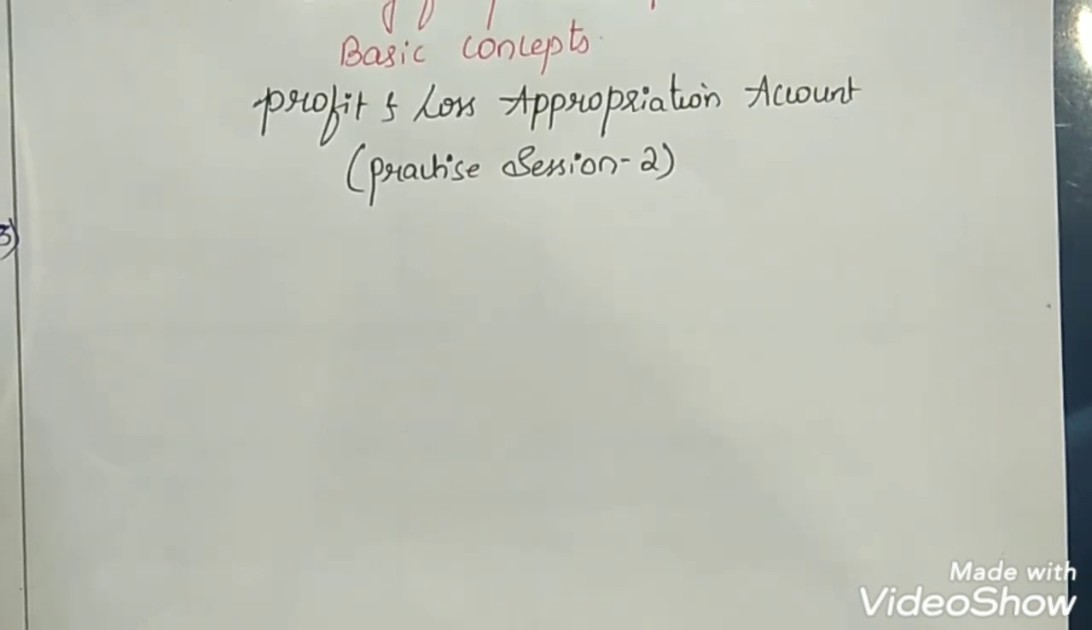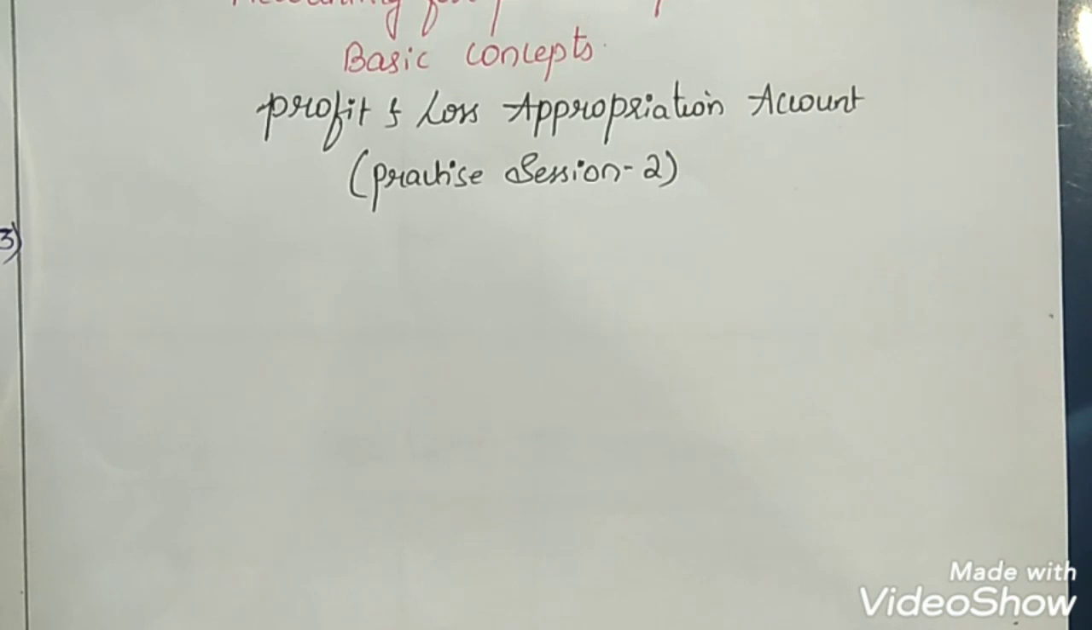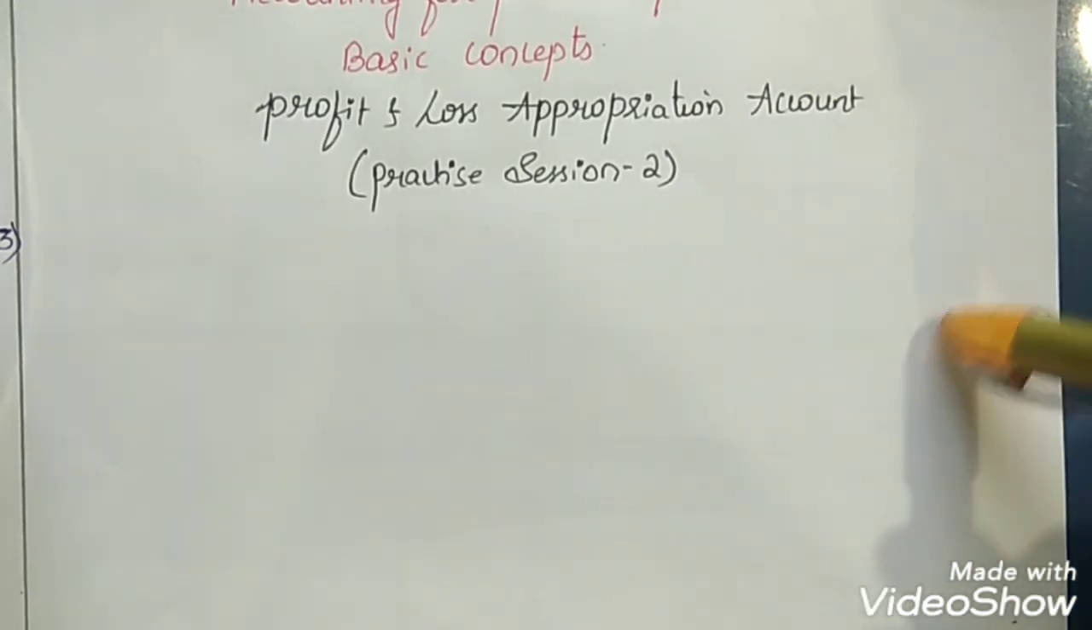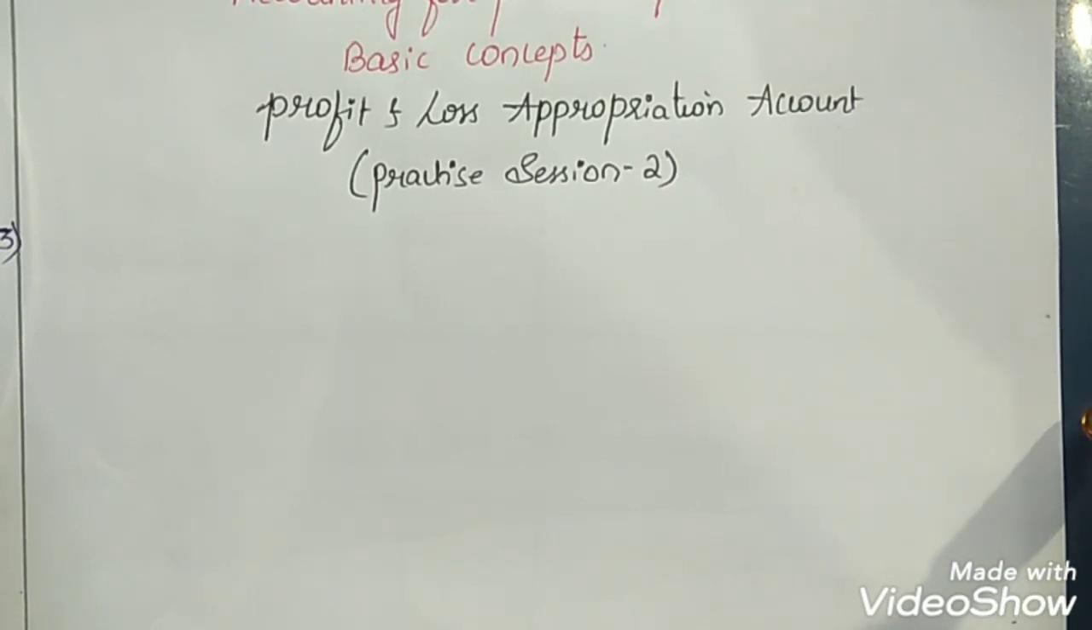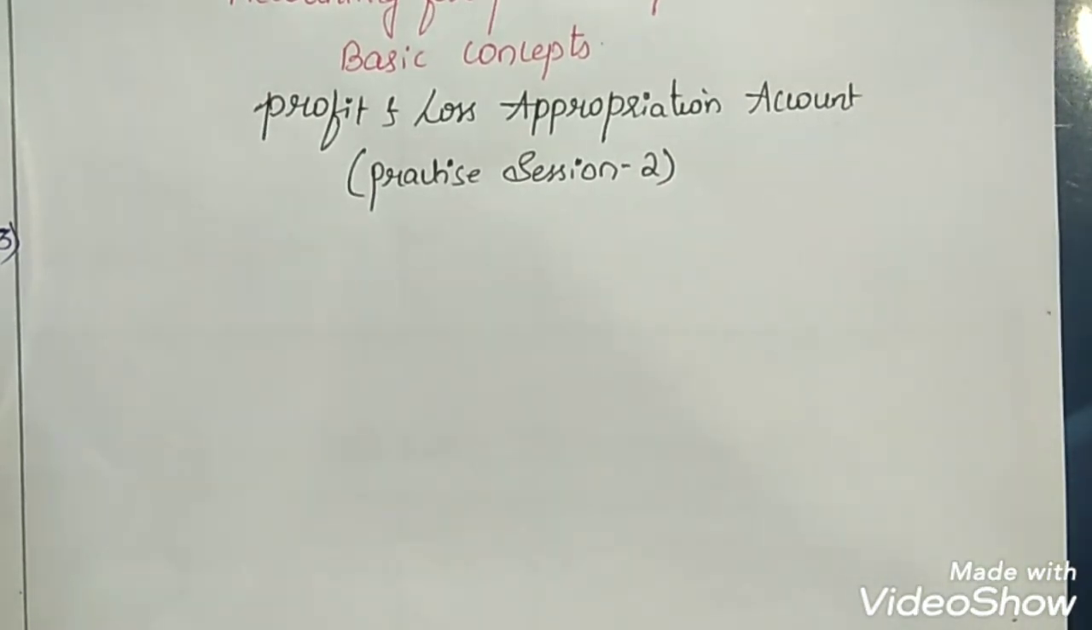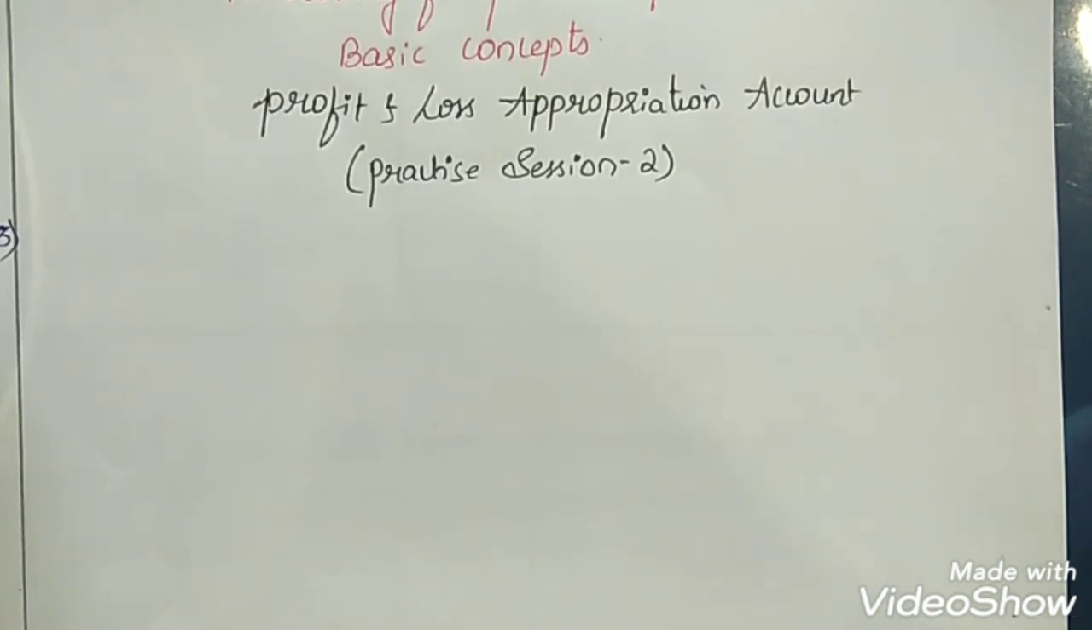Then if any partner is giving a loan to the business, then the interest on loan should be provided at 6% per annum. Then profits and losses have to be distributed equally. So these are the few things that we have to remember.